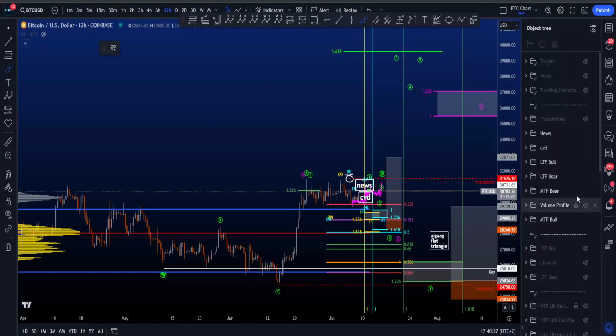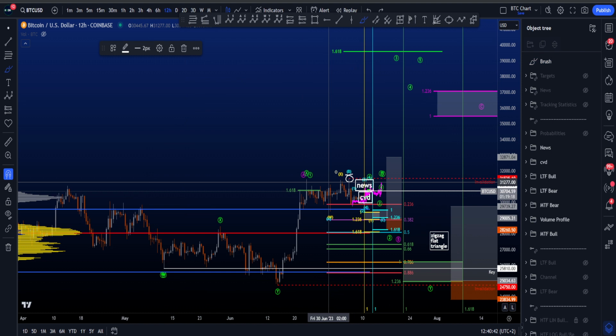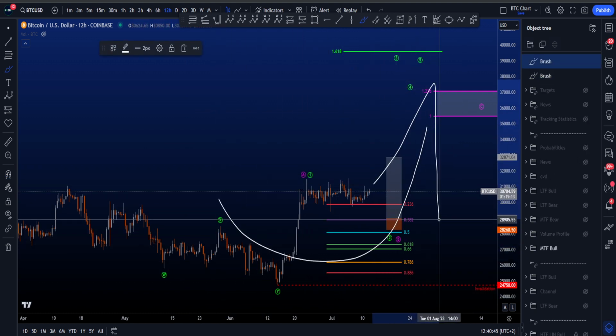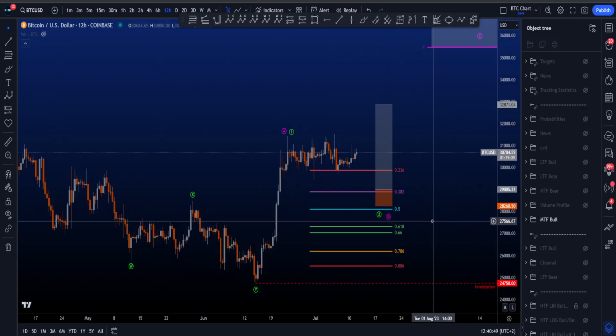Hi everyone, let's go over my medium time frame and low time frame bullish and bearish Elliott Wave scenarios on Bitcoin. Starting with the medium time frame bullish scenario, where we still expect a move to the upside in either a wave 3 or a wave C after wave 2 or B is in.